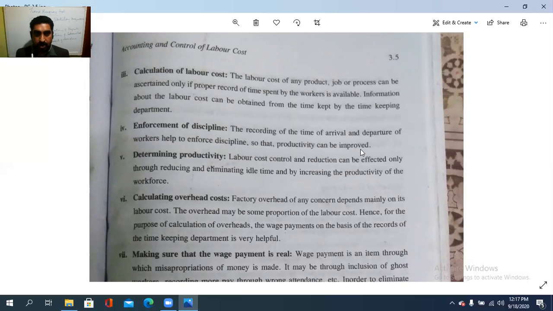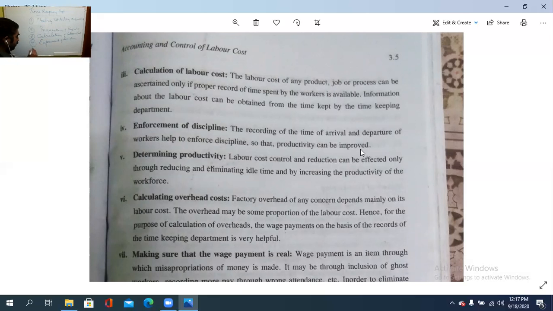The arrival and departure of each worker is recorded, isn't it? The recording of the time of arrival and departure of the workers helps to enforce the discipline so that productivity can be improved, increasing the productivity based on that.